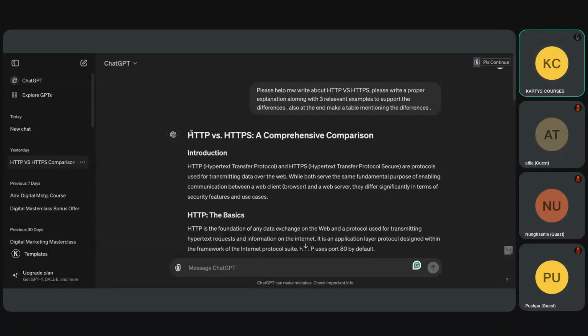So whatever research you have to do on your topic, in your own words, you have to write down a few lines for your understanding, and then you go to ChatGPT and type this prompt. Please help me write about, let's say your topic is HTTP versus HTTPS. Please write a proper explanation along with 3 relevant examples to support the differences. Also at the end, make a table mentioning the differences.